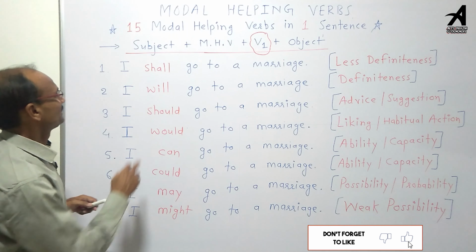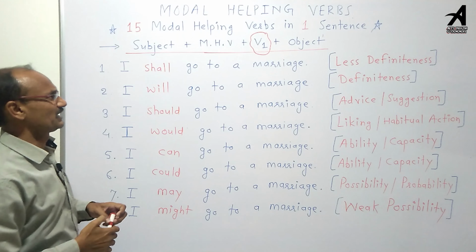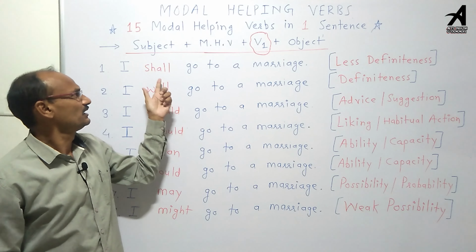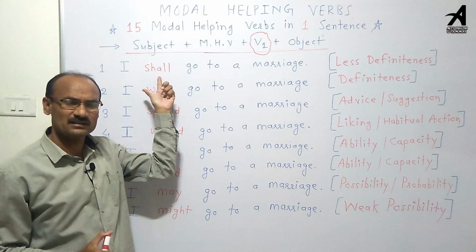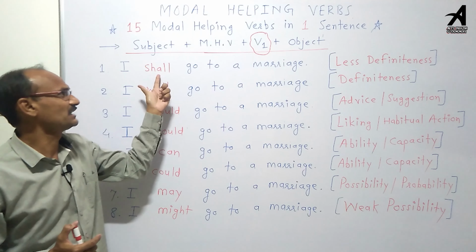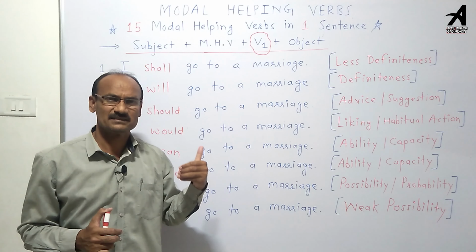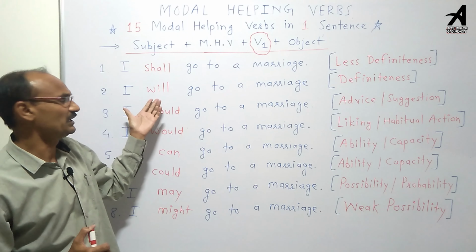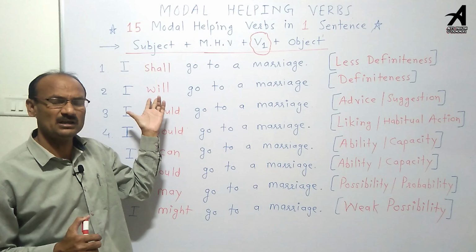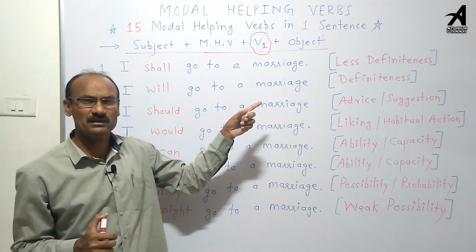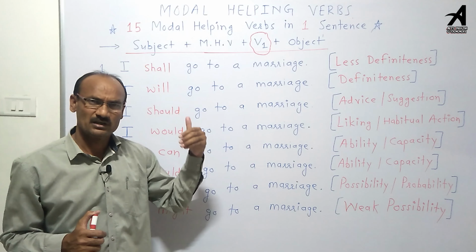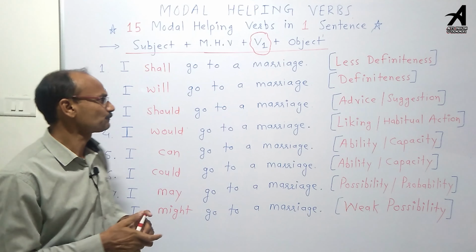Sentence number 1 is I shall go to marriage. What does the modal helping verb shall indicate? Shall indicates less definiteness or less certainty. The second says I will go to marriage. What does the modal helping verb indicate? Will indicates definiteness or certainty.